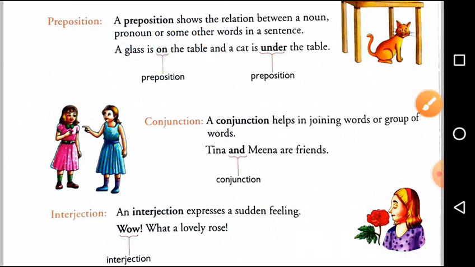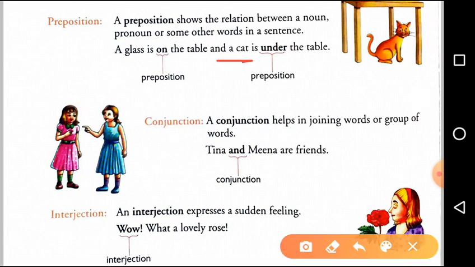Okay. And next, as you can see, a cat is under the table. Here also a cat is a noun, table is also a noun. Now what is the relation between this cat and table according to the position, that is, place? The cat is under. The word under shows the relation between a noun and a noun. And what kind of relation? Relation related to their position. Got it?